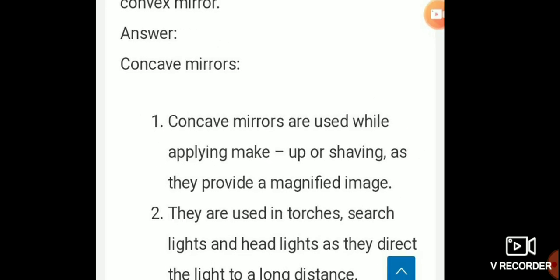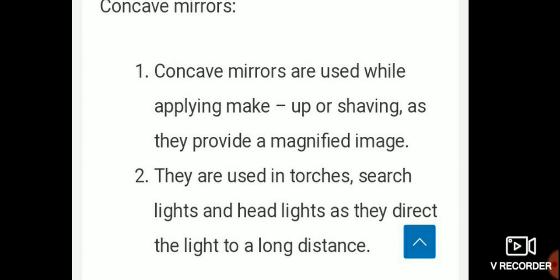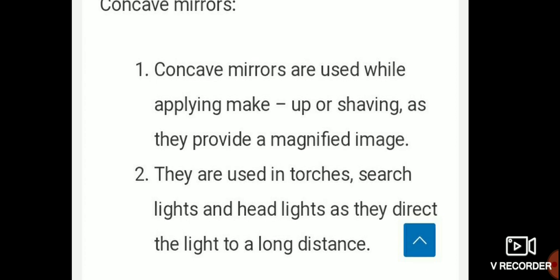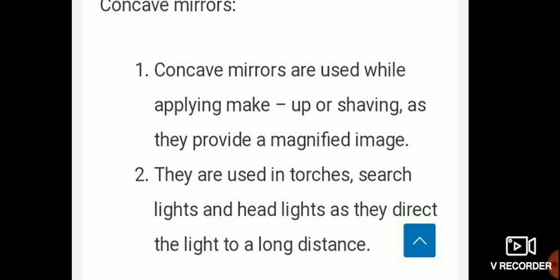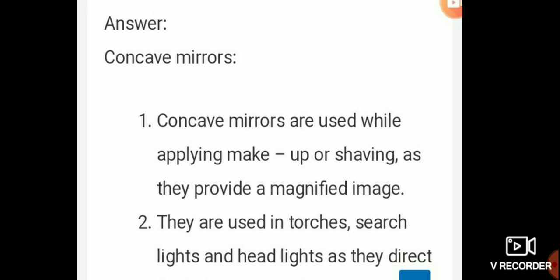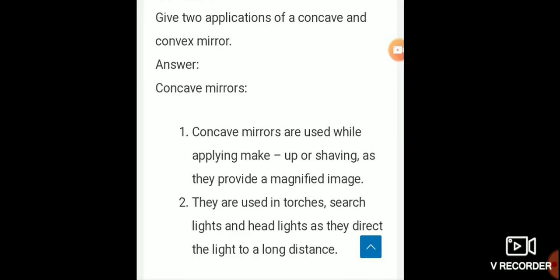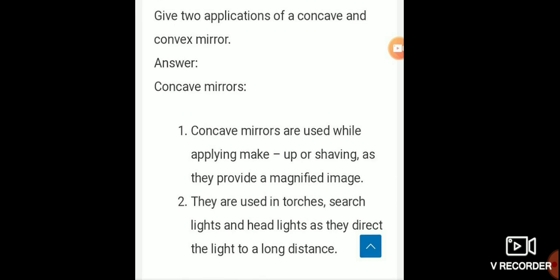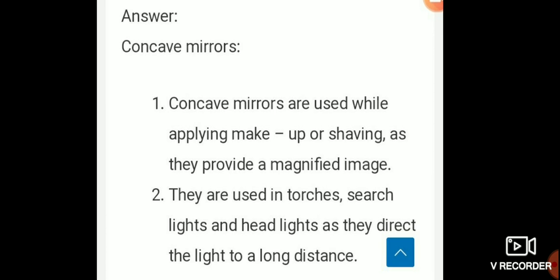Next, they are used in torches, searchlights and headlights, as they direct the light to a long distance. The answer is not completed. Next, convex mirror. We have to write other two applications about the convex mirror. So write about concave mirror first. Write soon.